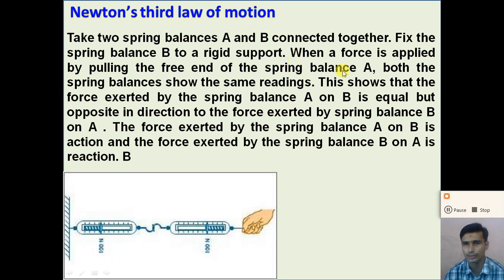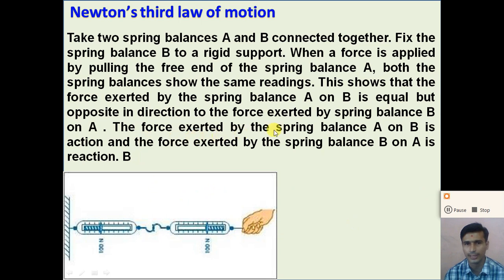Now this shows that the force exerted by spring balance A on B is equal but opposite in direction to the force exerted by spring balance B on A. So both spring balances give the same reading.